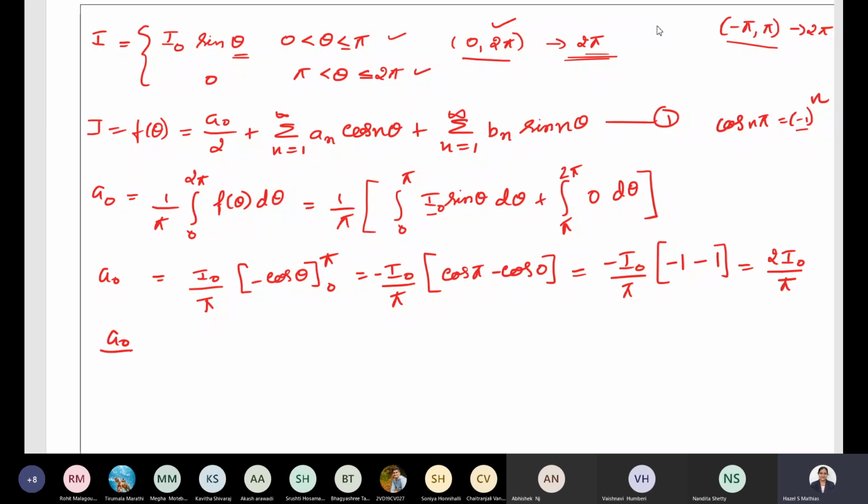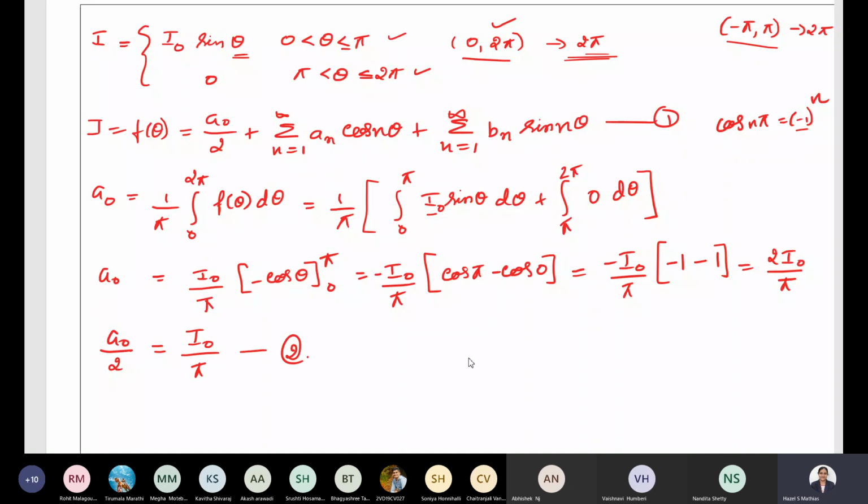So what is the value of a naught by 2? If I divide both sides by 2, what do we get? Answer me. What is a naught by 2? It is I naught divided by pi. This is the value of a naught by 2. So we have found a naught by 2.